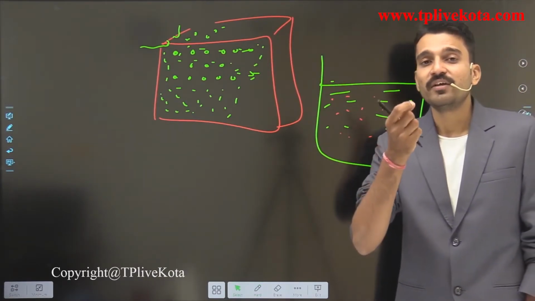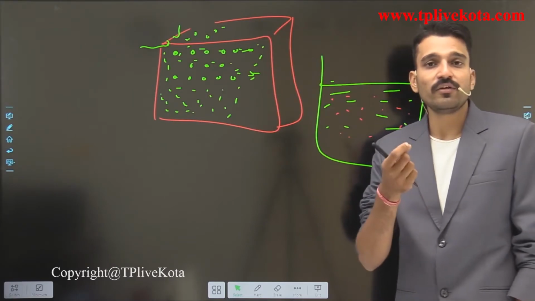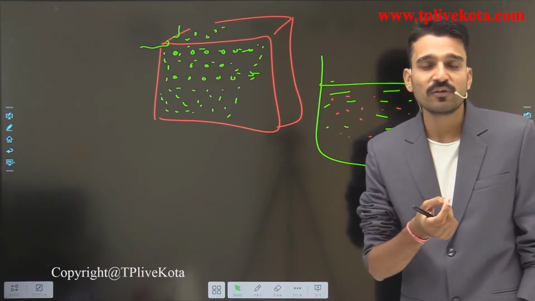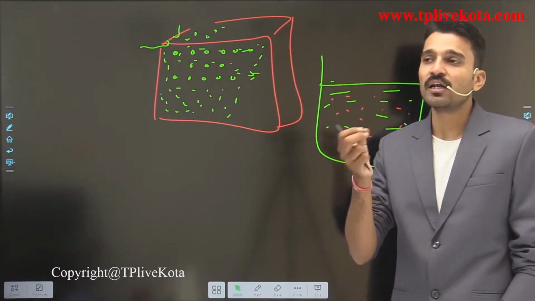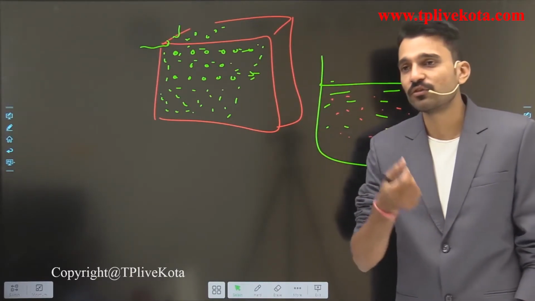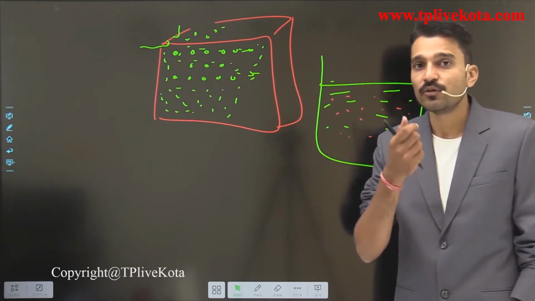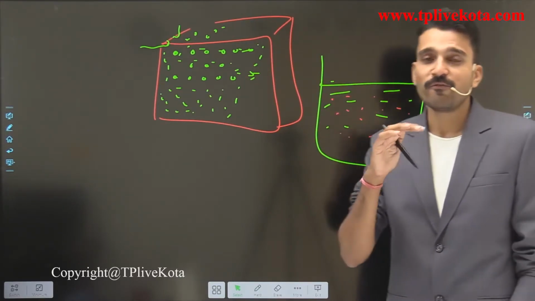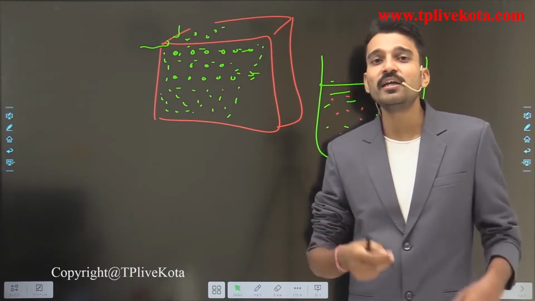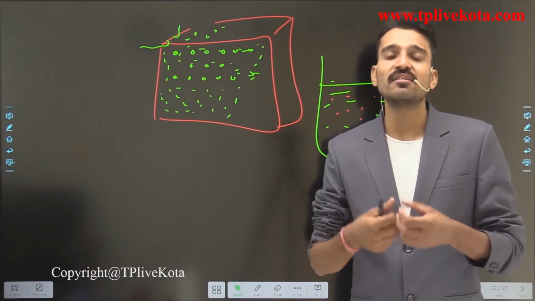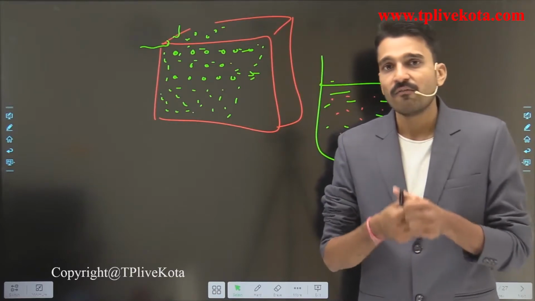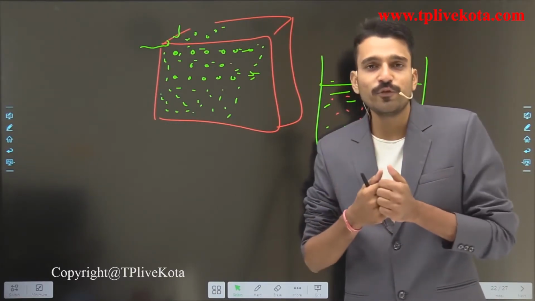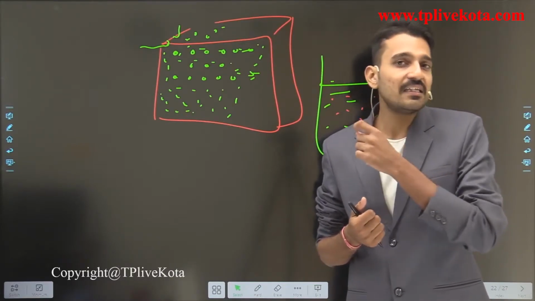So the vacant spaces are also there in between the particles of matter, and in these vacant spaces the other particles or another type of matter diffuse. So this is why diffusion occurs. You can clearly see that diffusion occurs very fast in gases, because the interparticle spaces between the gases are very large, while in solids the interparticle spaces are very small. Therefore the diffusion in a solid is at a negligible rate.